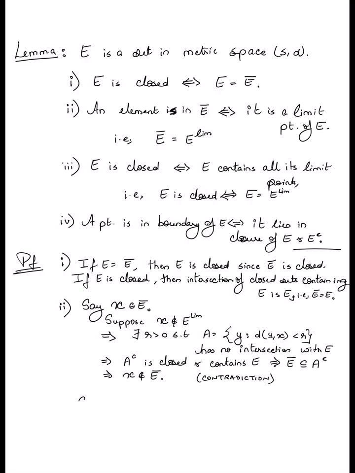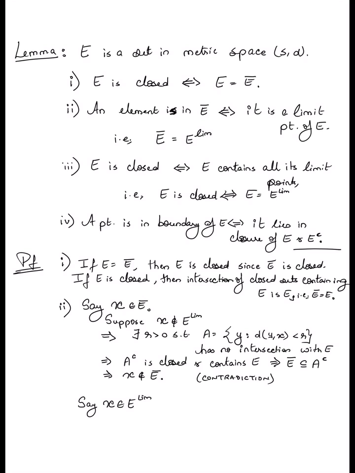Now we have part 2. So suppose that X belongs to the limit set. How do I know therefore that X must also lie in the closure of E?